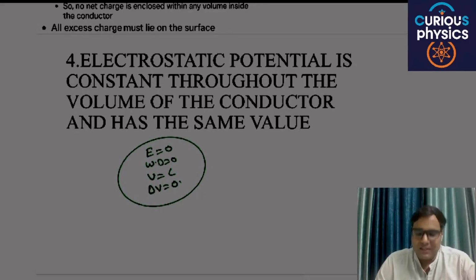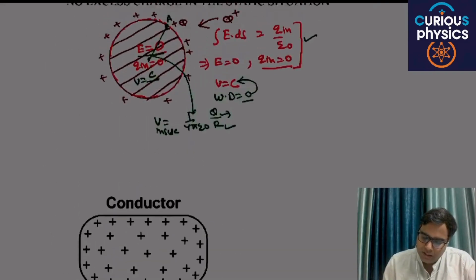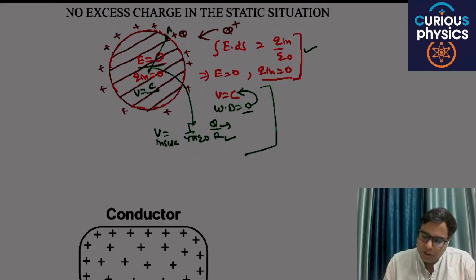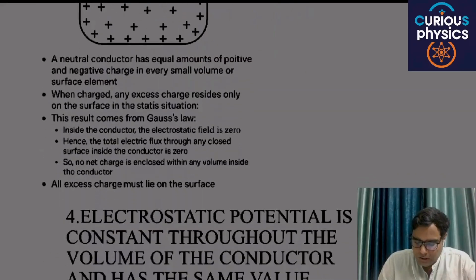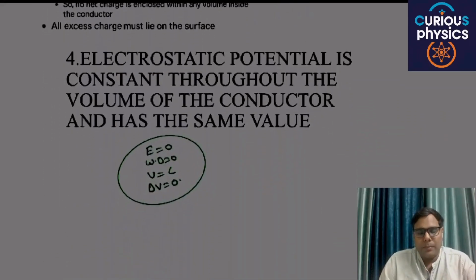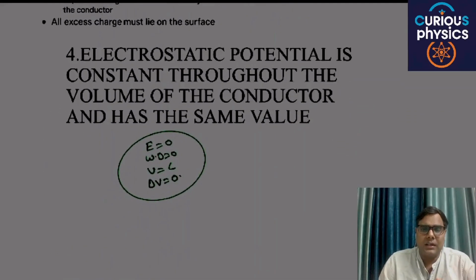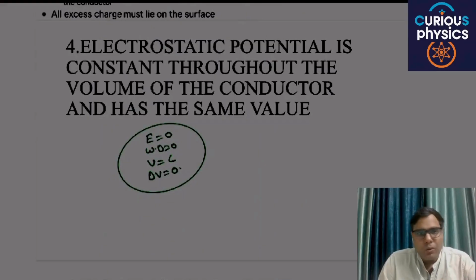We have discussed this second part related to the fourth property. This means that the third and fourth properties are related to each other.